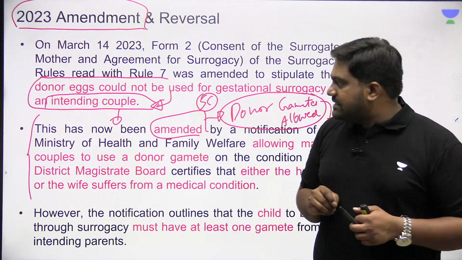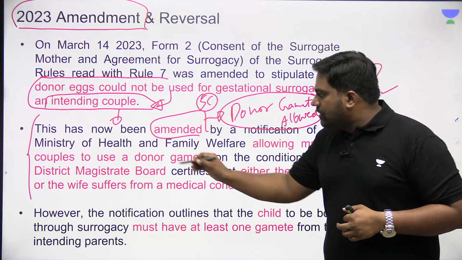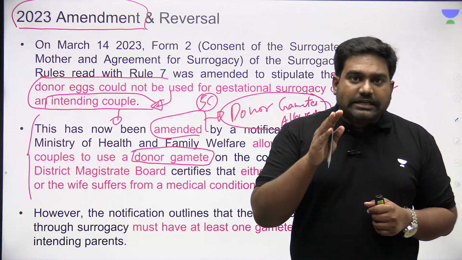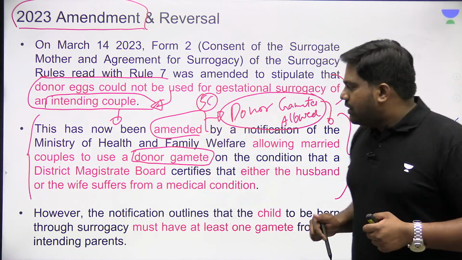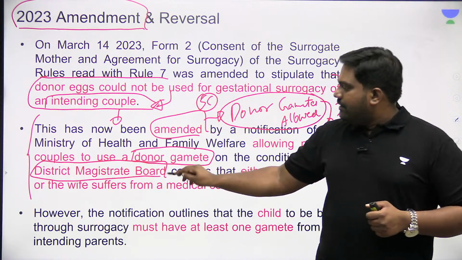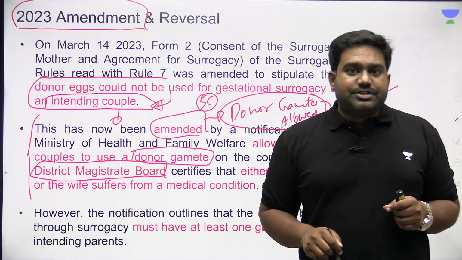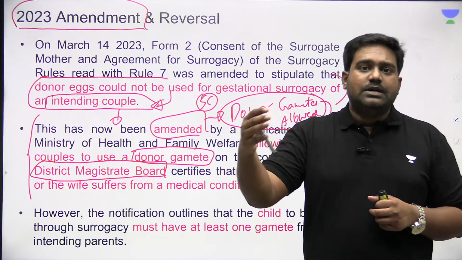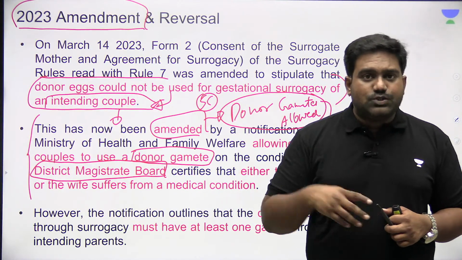Right now, the government has said that if a donor gamete is being used, then the intending couple have to get a certificate from a board which is established under the district magistrate. Under the district magistrate's chairmanship, a board is constituted which includes the health officers of the district as well.